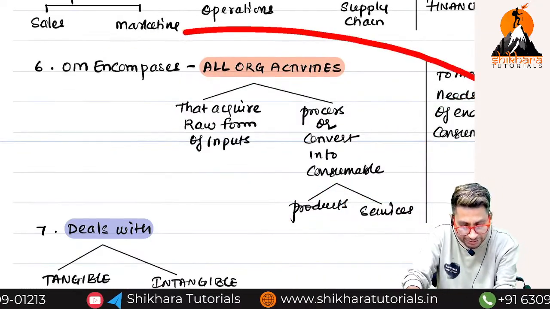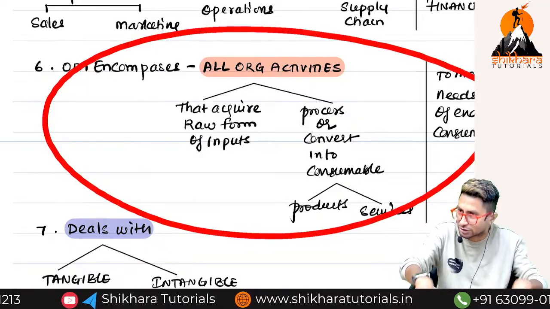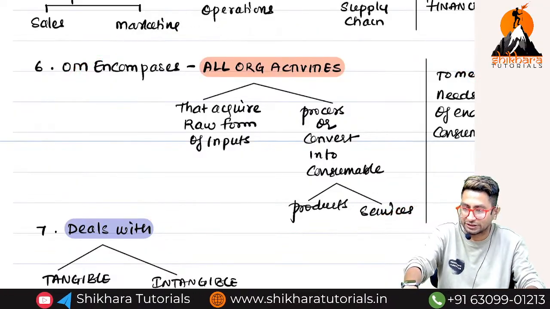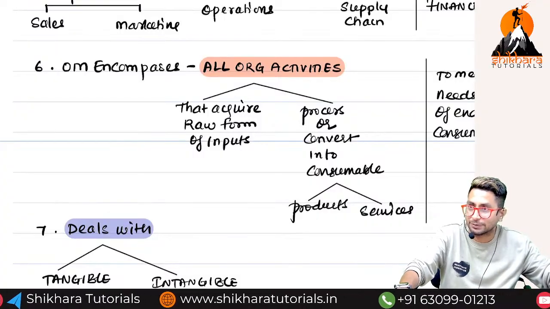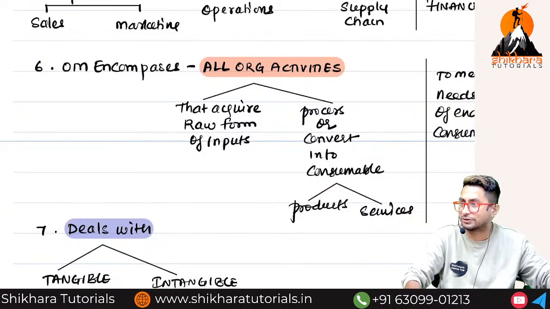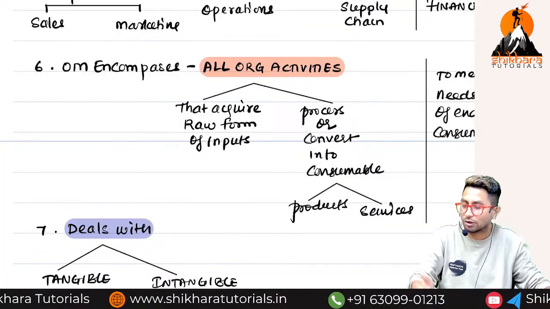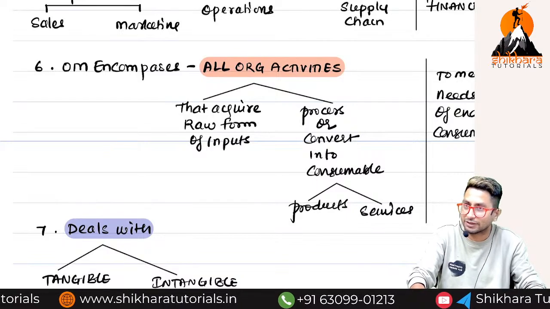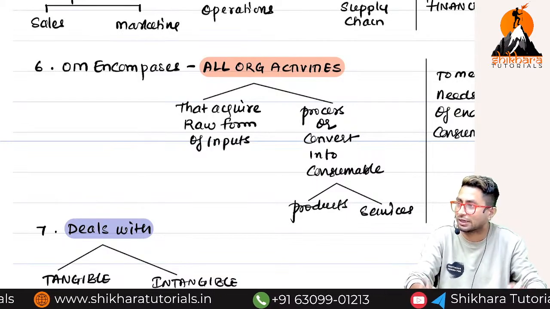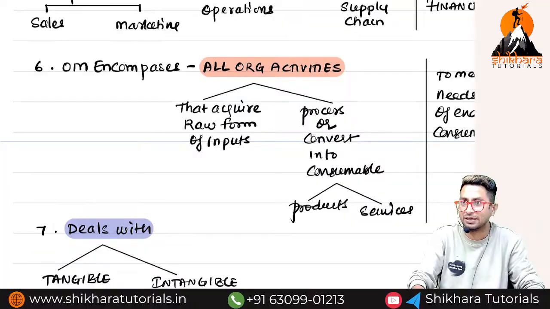So all these activities, what we have just now told, from purchasing the raw materials till delivering the goods to the customer. Every activity, even if a small lapse happens, the order will be delivered on time to the customer or the order delivery will be delayed. Order delivery will be delayed. Customer will be happy or unhappy? Obviously, customer will be unhappy.